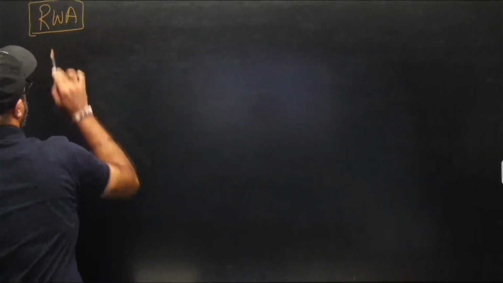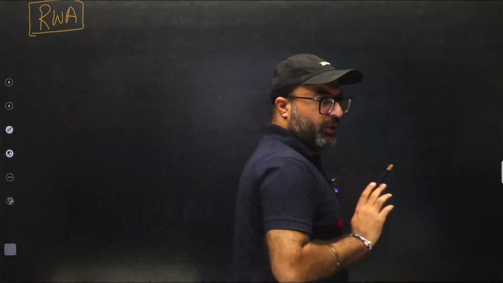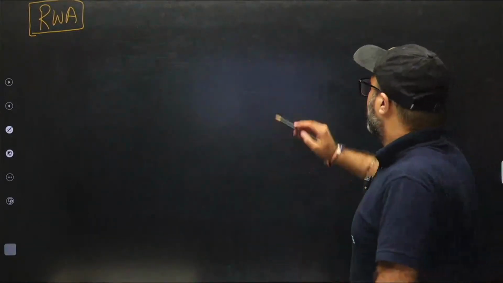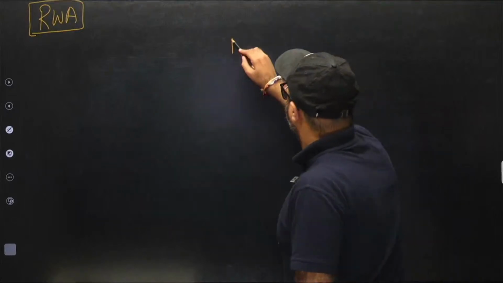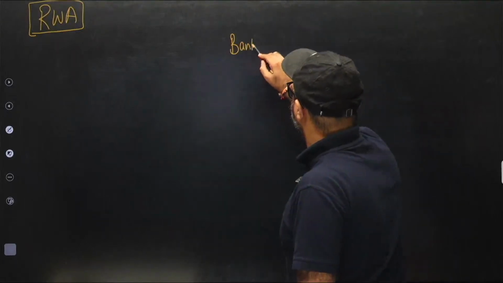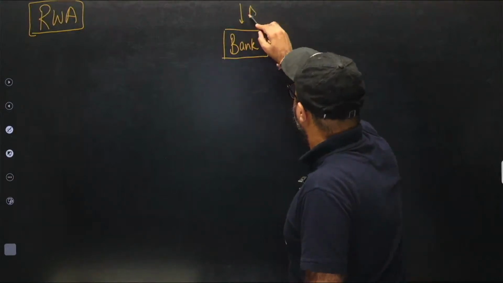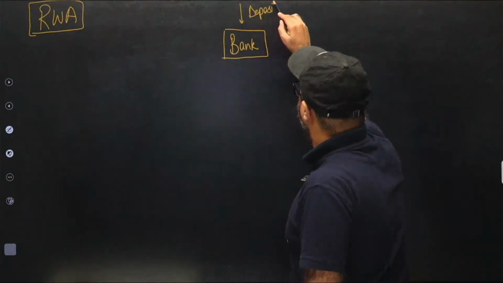Now, let's take an example to understand this particular point. It's going to be very important and you are going to enjoy it for sure. Let's suppose I'm talking about a bank, say State Bank of India, and this bank has accepted deposits from the public. Now, what will the bank do?